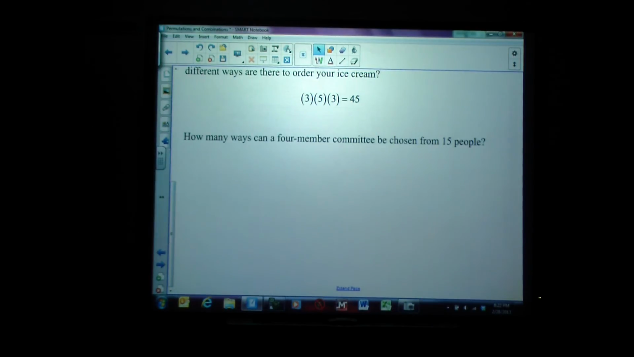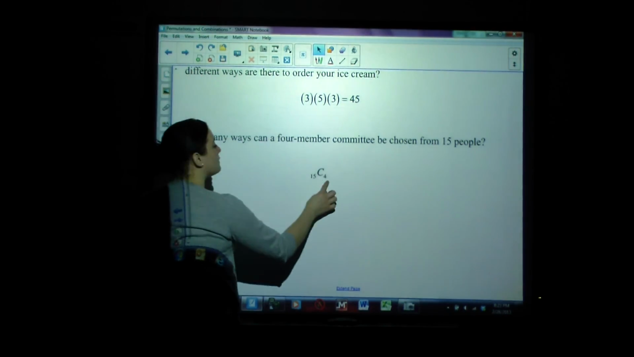How many ways can a 4-member committee be chosen from 15 people? Fundamental counting principle, permutations, or combinations. Hopefully you're thinking combinations, because I'm choosing 4 people to make a committee. It doesn't matter which order I choose them, it matters who's on the committee. So the order doesn't matter, which means this is a combination. So there are 15 people to choose from, and I'm going to take 4 of them. So out of 15, I'm going to choose 4. So I'm taking 15 choose 4, 15 combinations of 4.